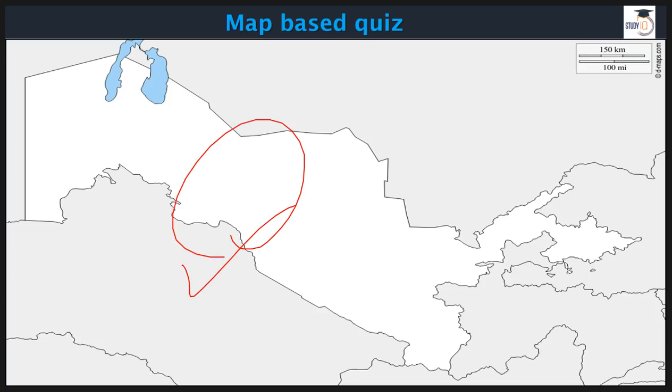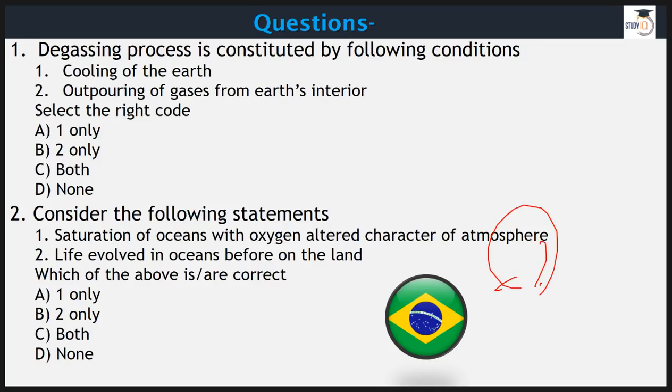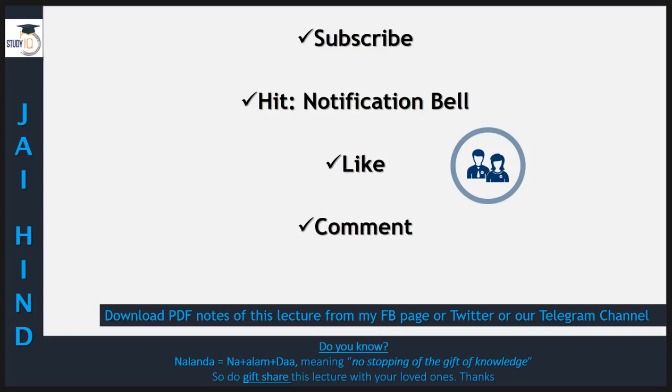Then you have this map-based question. I'll give you a small hint. This country is not part of SAARC, or you can say South Asia. This country is not part of Northeast Asia. That's all I can say. These are your answers, these are your questions. Write the flag as well. Can you tell me the name of the country as far as this flag is concerned?